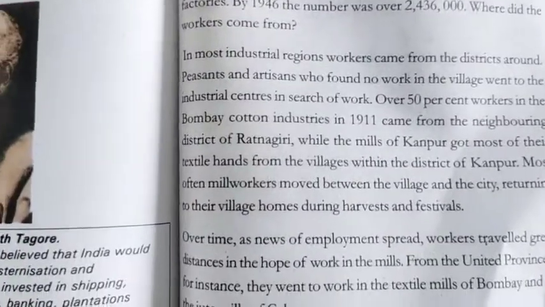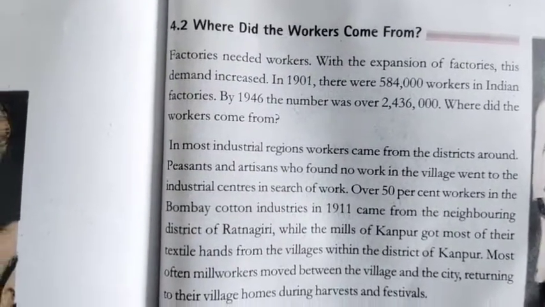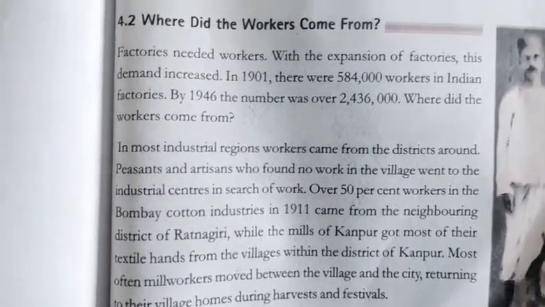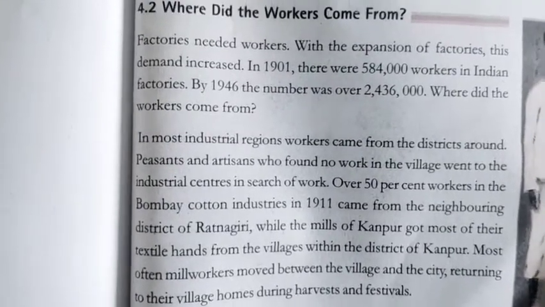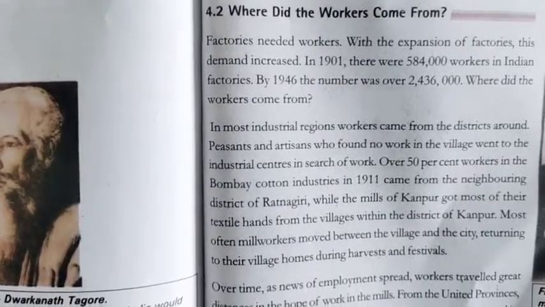So the early entrepreneurs topic is over. Then the second topic is, where did the workers come from? For example, in Ariyalur also there are many cement factories. Where do the workers come from? From neighboring villages and neighboring districts. The district people come to work in the cement factories. Factories needed workers. Without workers, the factory can't run. With the expansion of factories, the demand increased. They were making more factories, so they needed more laborers.